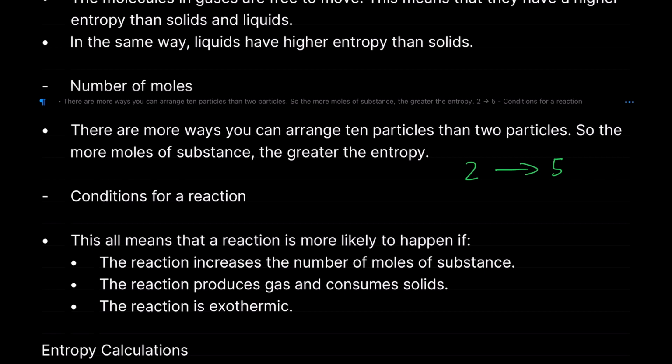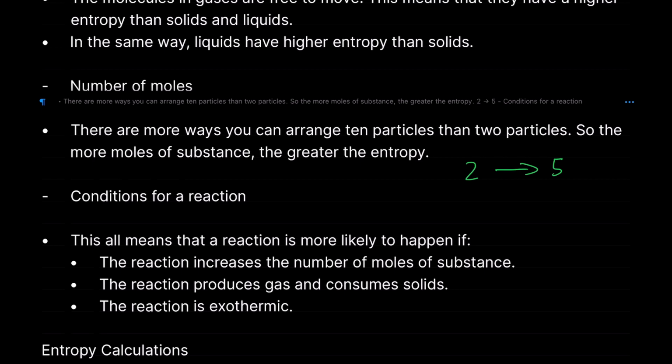Because we're increasing the number of moles in the reaction, we're increasing entropy. If we're increasing the number of particles, there are more ways those particles can be disordered, and therefore we're increasing the entropy.